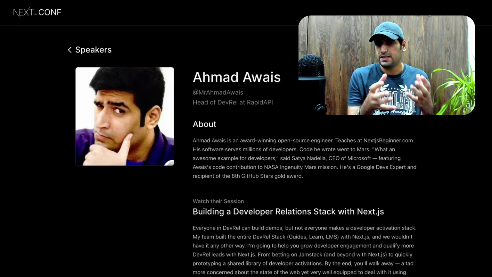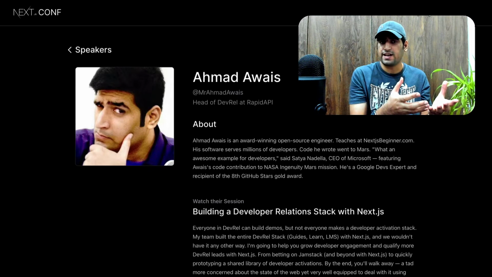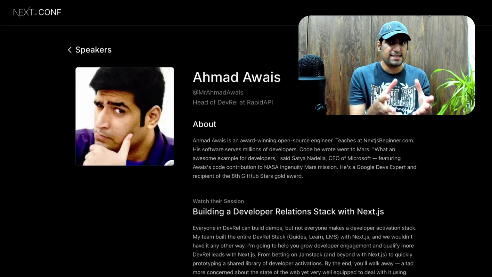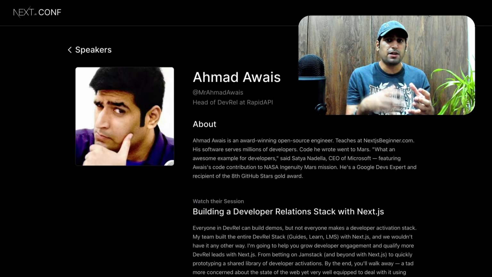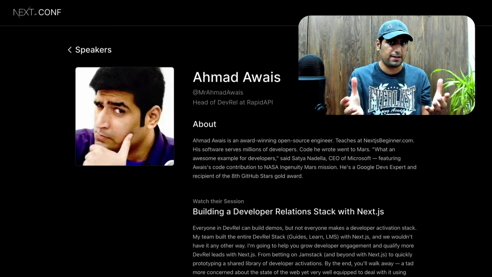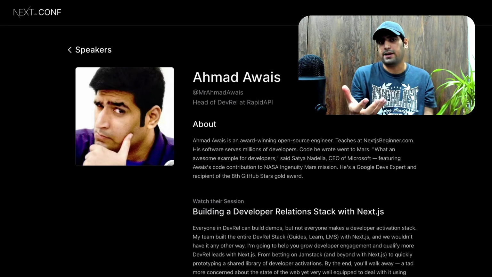I've seen developers think of Next.js as this one single thing. It's either built for static sites or for dynamic sites or for only web apps. But as you can see, it's not just Jamstack. I completely believe it's much more than Jamstack. It's Jamstack and beyond Jamstack. You can not only build your entire landing page, your blog, your marketing stack with Next.js, but you can actually try and build your SaaS app, your actual application with Next.js.